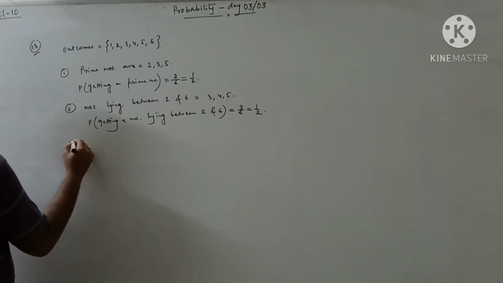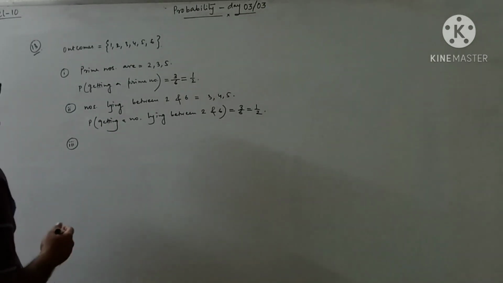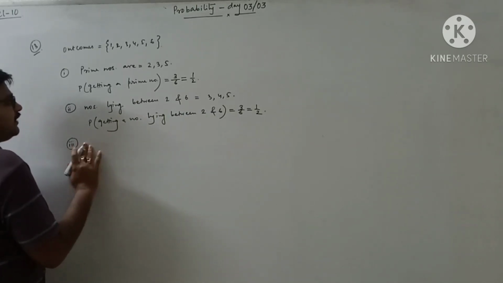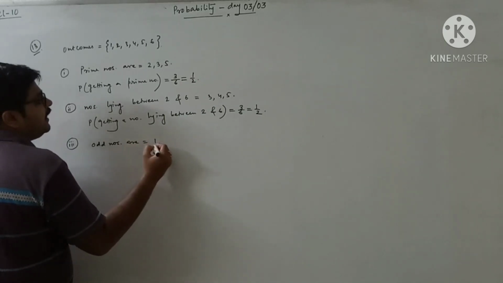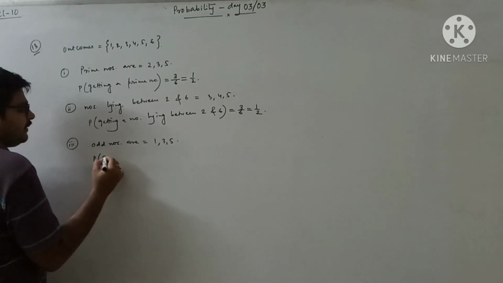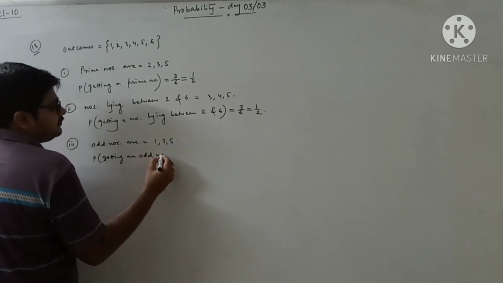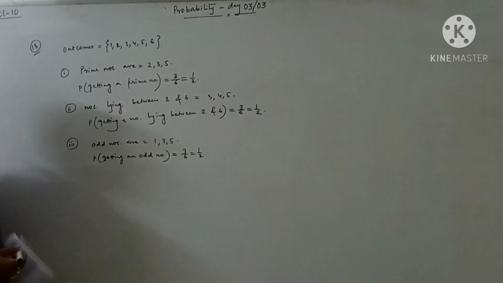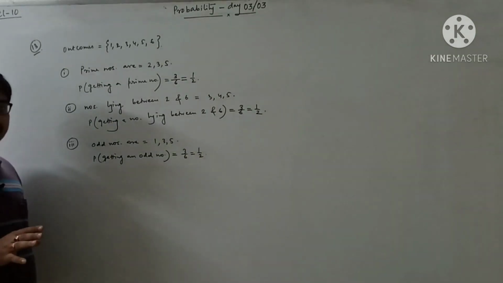Now going for the third one. What is the question? Probability of getting an odd number. Which are the odd numbers? First of all, we write the odd numbers: 1, 3 and 5 are odd numbers. So the probability of getting an odd number will be 3 by 6, that is 1 by 2. Clear up to this? I think no questions are there.